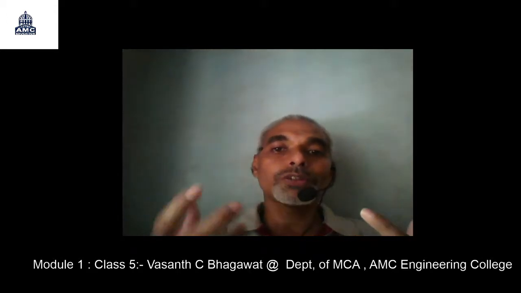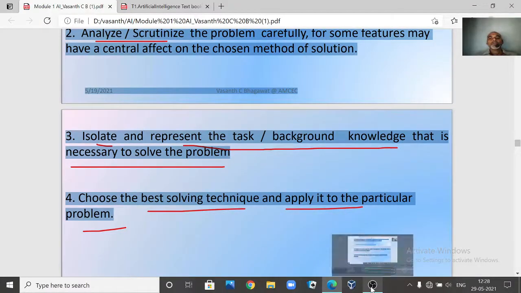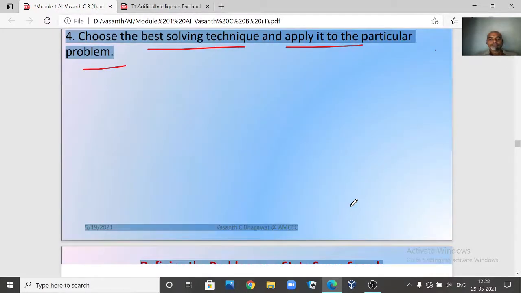Like, say, if it is a tic-tac-toe problem, what rules are required for us to solve that particular problem, right? The knowledge. And the fourth one is select the problem solving technique. You might have so many techniques available for us, so you try to select any one particular technique such that you are going to solve the particular problem. So these are the four important steps.